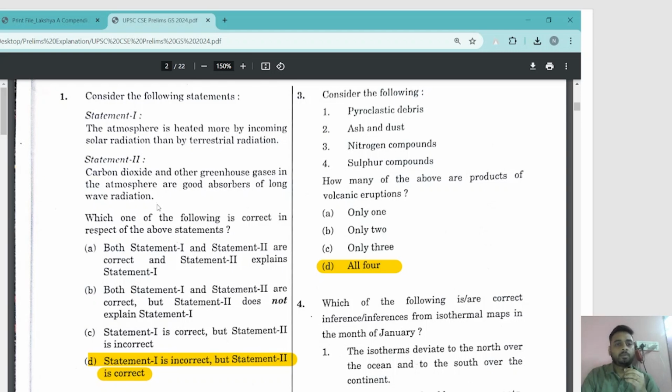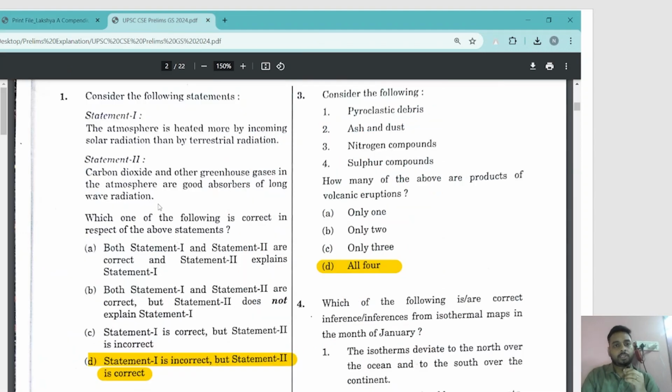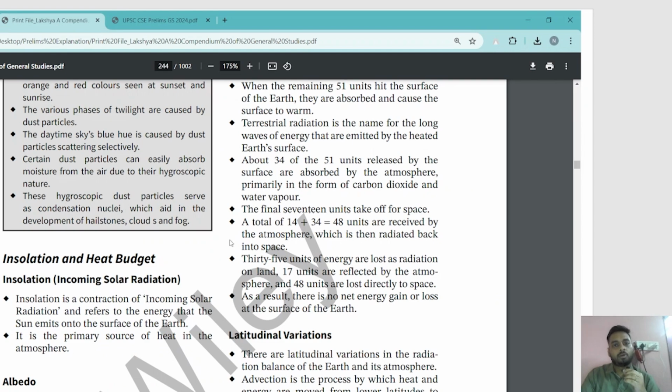The second statement we need not even read, but it's a very fairly simple statement. It says carbon dioxide and other greenhouse gases in the atmosphere are good absorbers of long wave radiation. That is also correct. See, carbon dioxide and water vapor are absorbed by the atmosphere because these are good absorbers. So these are in fact the greenhouse gases, right? So a fairly easy question. Standard sources, the NCERT textbook as well as the book by Wiley India, Lakshya, can be referred.